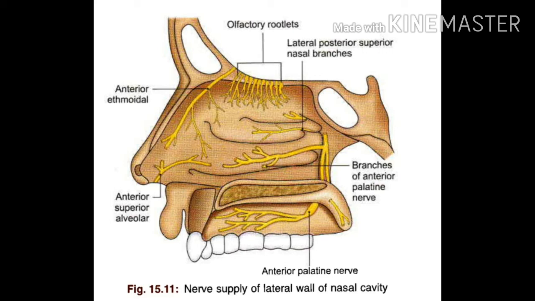Last, the posterior inferior part of the lateral wall of the nose is supplied by the anterior palatine branch from the pterygopalatine ganglion.